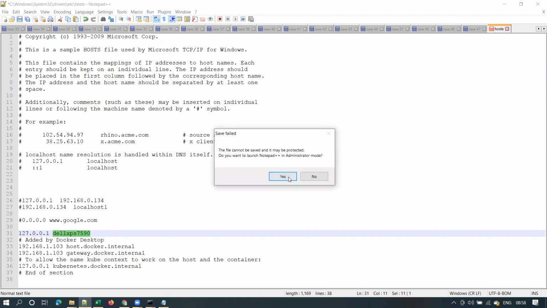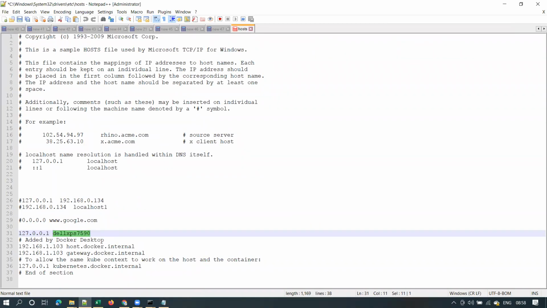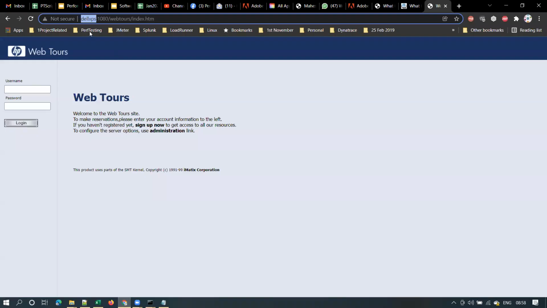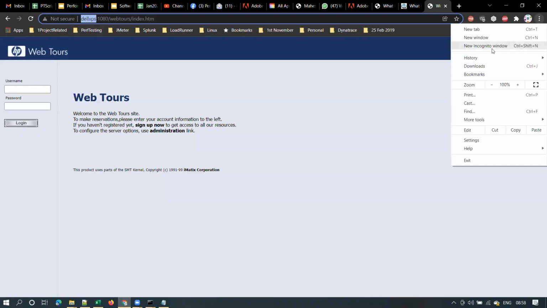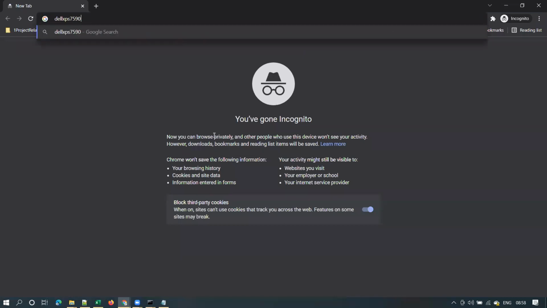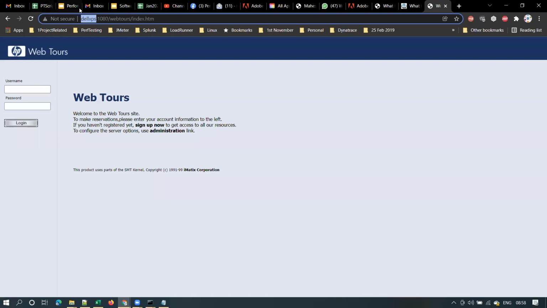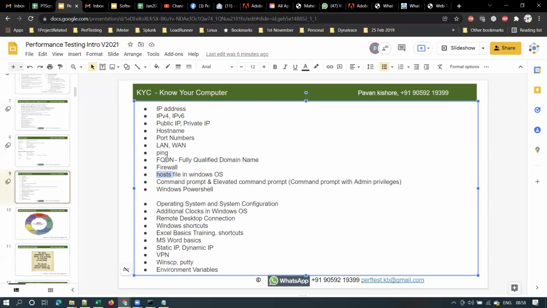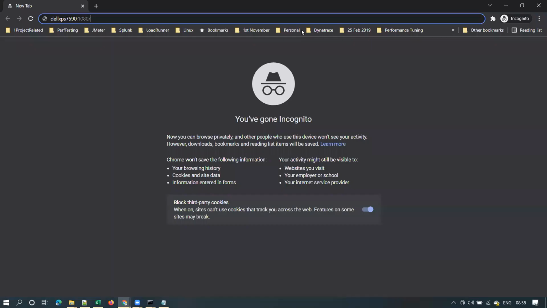So to change the host file, it should be in administrator mode. The file should be opened in admin mode. Right. So now I change the name, right? Now I will use that new name, Dell XPS 7590:1080. 1080 is the port number on which my sample application is running. I just now mentioned port number. So in this case, my WebTours application, my sample application is running on this port number.